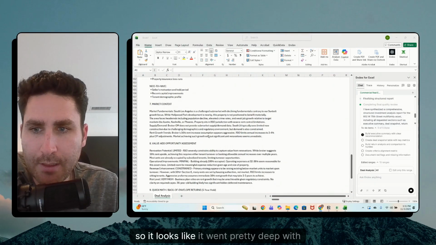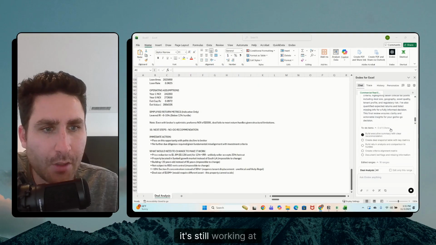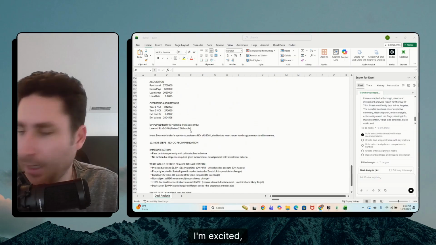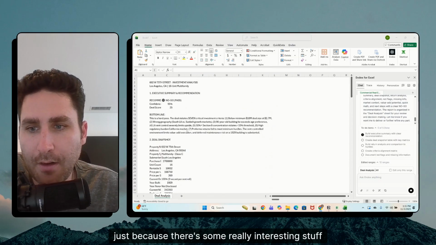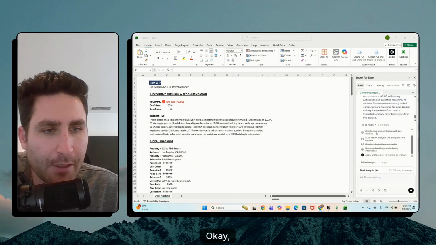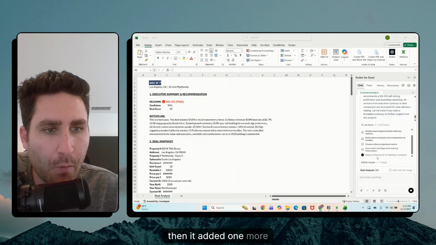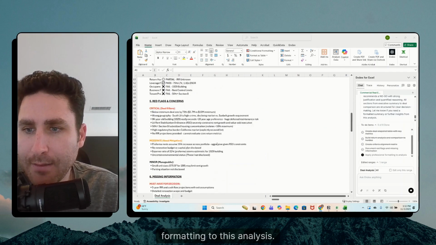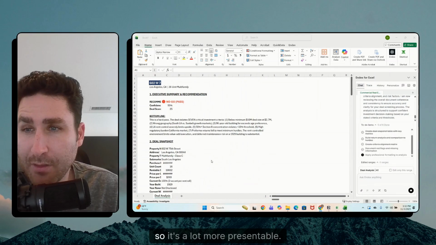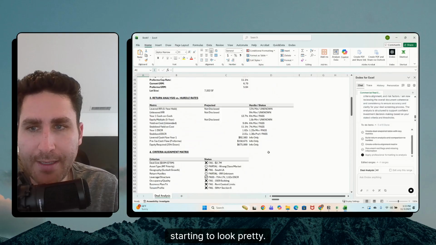All right, so it looks like it went pretty deep with the analysis here, which is great. It's still working at it. It is finalizing the report. I'm excited to walk through this with you guys just because there's some really interesting stuff in here. Like I said, we initially had this to-do list of 5, and then it added one more, and it's applying formatting to this analysis. So this should all get cleaned up, so it's a lot more presentable. Yeah, there we go. Starting to look pretty.